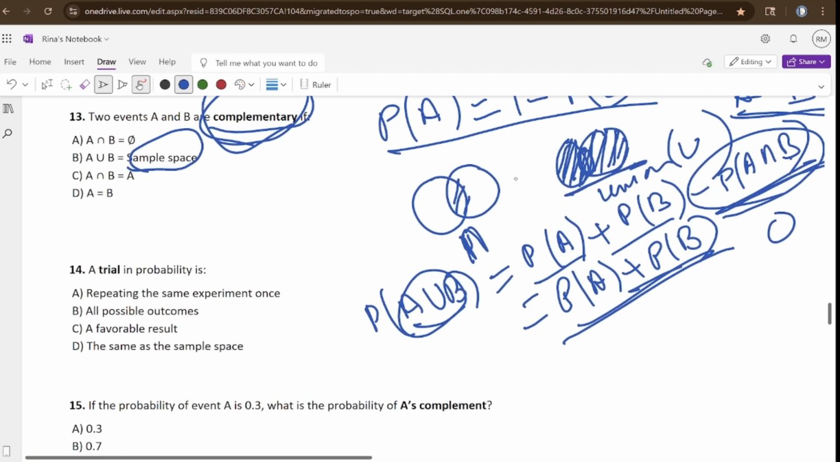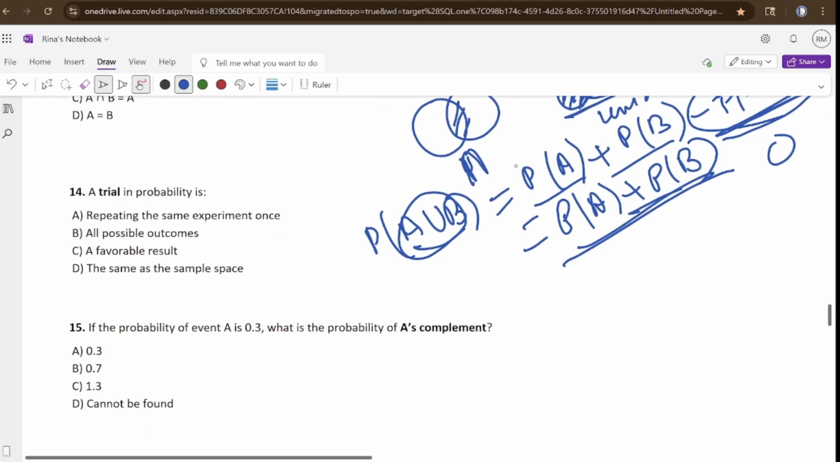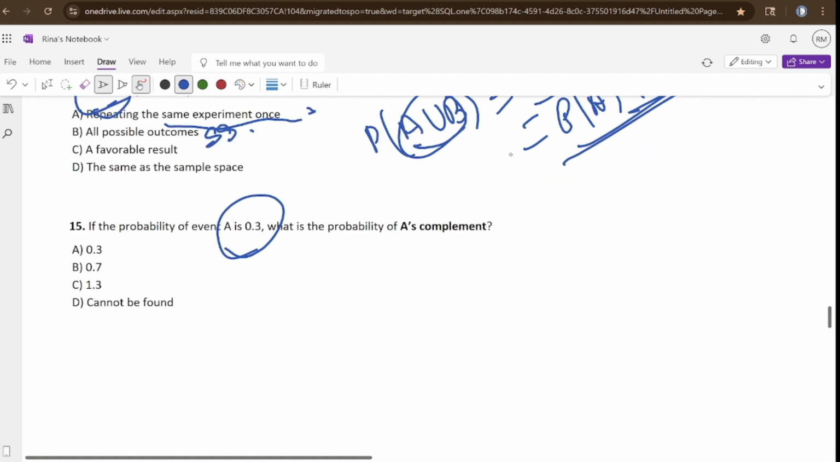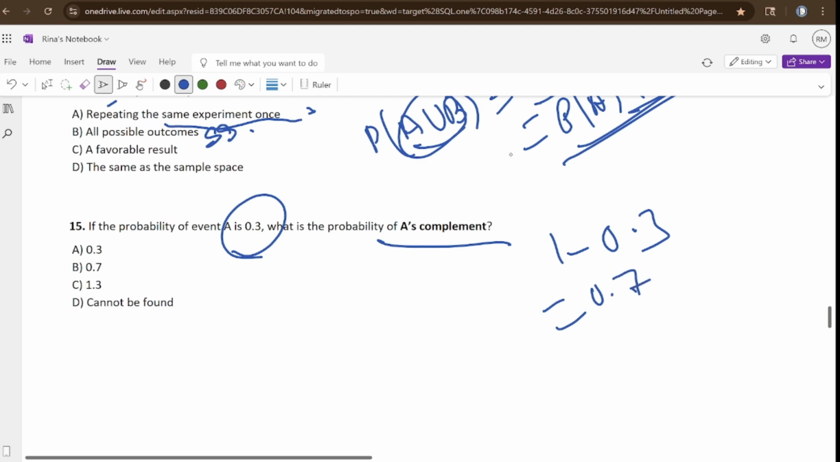Fine. Next question. A trial in probability is repeating the same experiment once. All possible outcomes is the sample space. A favorable result is the same as a sample space. What will be the answer here? Repeating the same experiment once. If the probability of an event A is 0.3, then what is the complement? I just said 1 minus 0.3, that is 0.7.